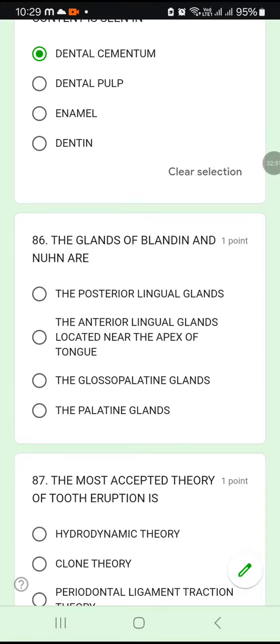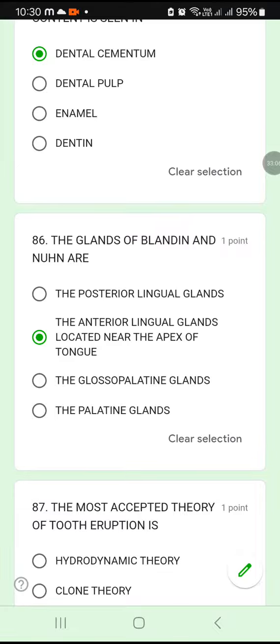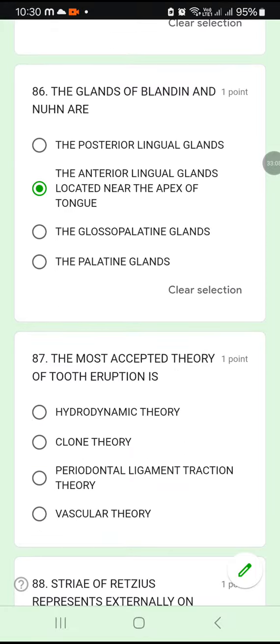86. The glands of Blandin and Nuhn are the posterior lingual glands, anterior lingual glands located near the apex of the tongue, glossopalatine glands, palatine glands. Okay. So they are actually the anterior lingual glands located near the apex of the tongue. Okay. Blandin and Nuhn glands are seen near the apex of the tongue.